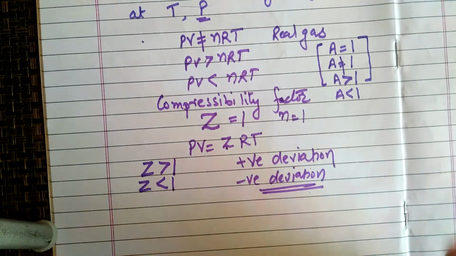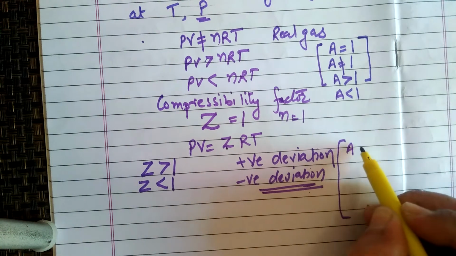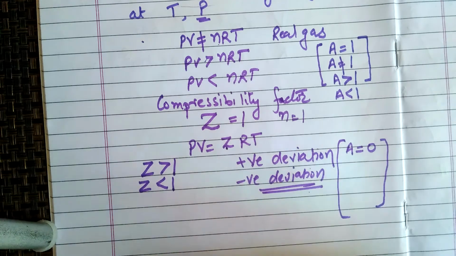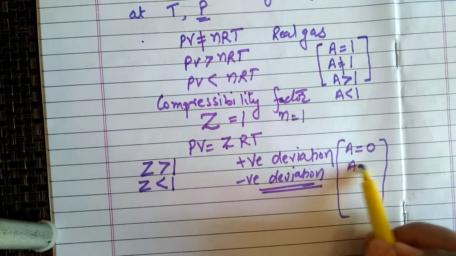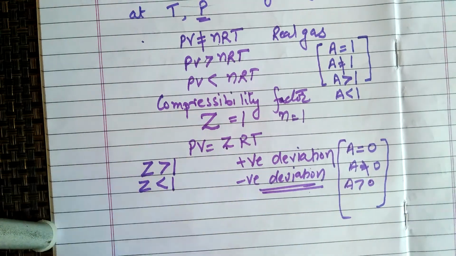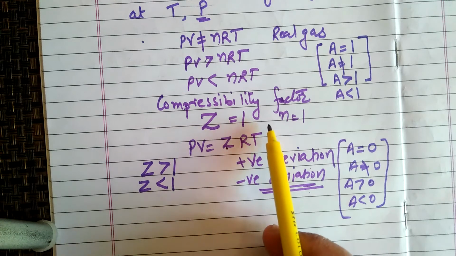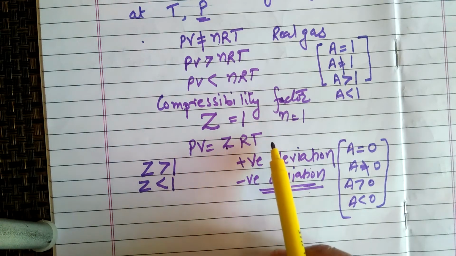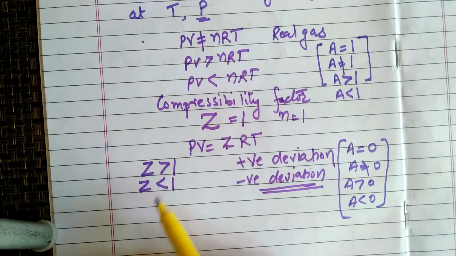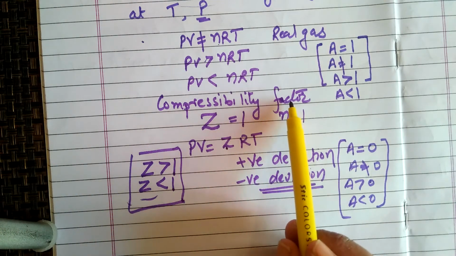Similarly, in your previous classes you learned, for example, if A is equal to 0, that is fixed, its value is 0. If A is not equal to 0, like Z is not equal to 1, it means either A will be greater than 0, means positive, or A will be less than 0, means negative. Similarly, if Z is equal to 1, it will show ideal gas behavior, PV will become equal to RT. If Z is greater than 1 or less than 1, it will show positive deviation or negative deviation. That is named real gas behavior, which is shown by a compressibility factor, right?